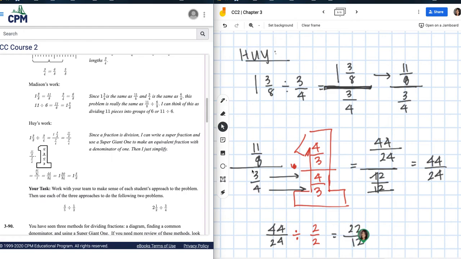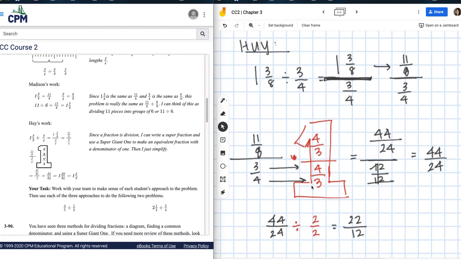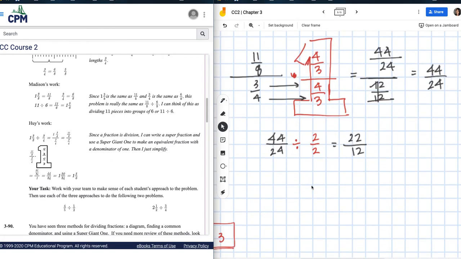And oh, look, I can simplify one more time, right? So still going again, I'm going to move down to the bottom. If I have 22 over 12, I can divide by 2 again and use my giant 1 and just simplify. This is how we simplify. Right? 22 divided by 2 is 11. 12 divided by 2 is 6. And that gives me the same answer that I had before with Madison, right? 11 over 6. Or if I turn it into a mixed number, it'll be 1 and 5/6.